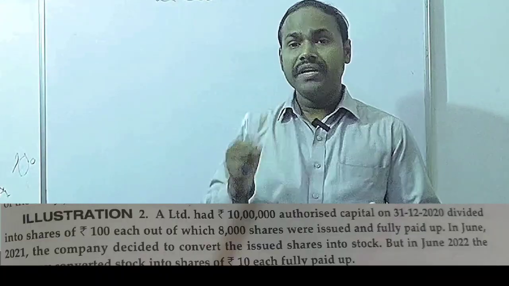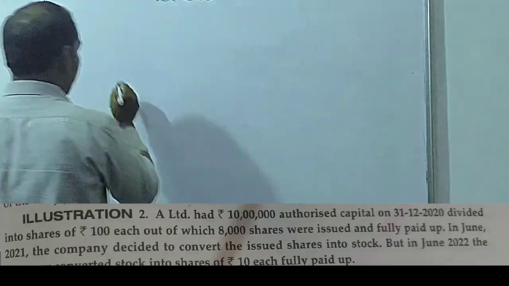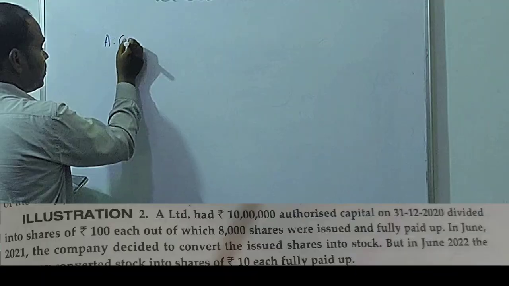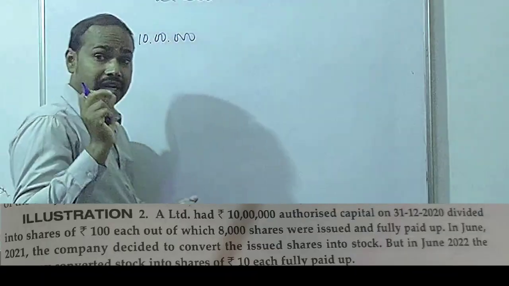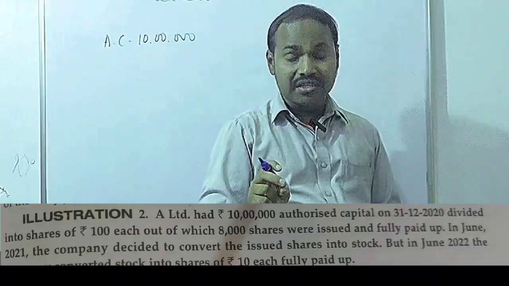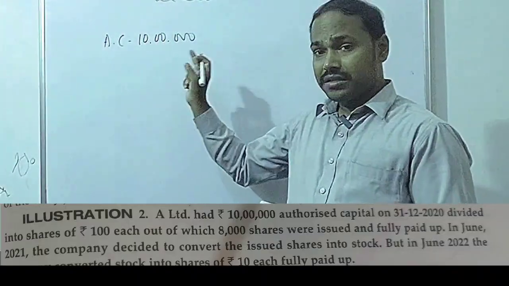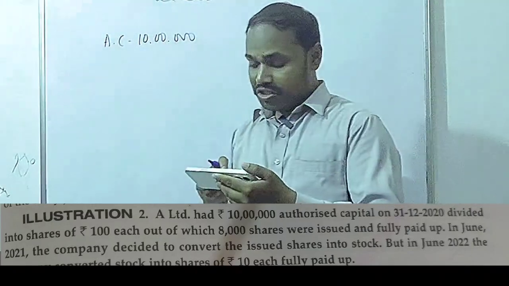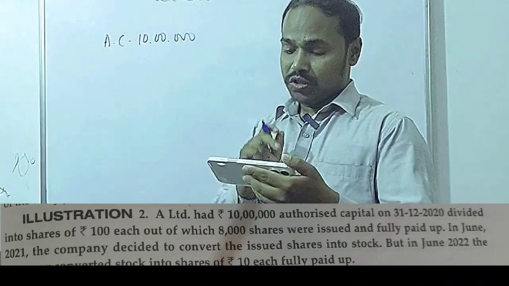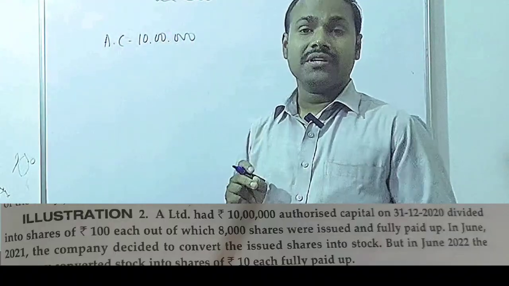In the first two opening lines, we came to know the total authorized capital that the company had is 10 lakh rupees. This 10 lakh rupees should not be taken into consideration while you are solving the problem. You have understood the meaning of authorized capital.